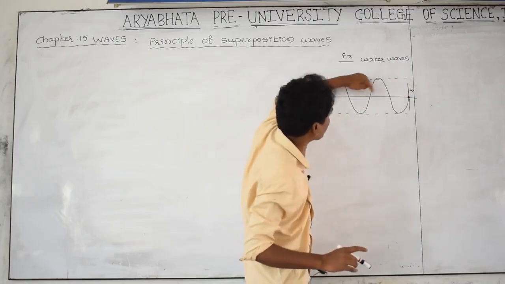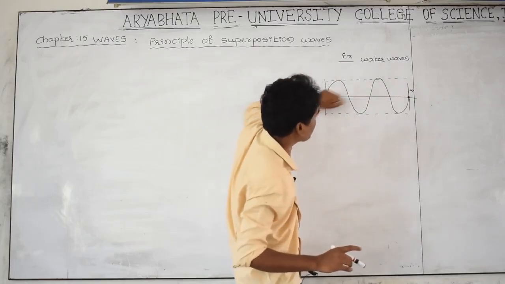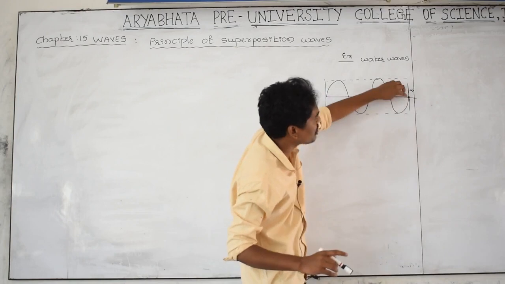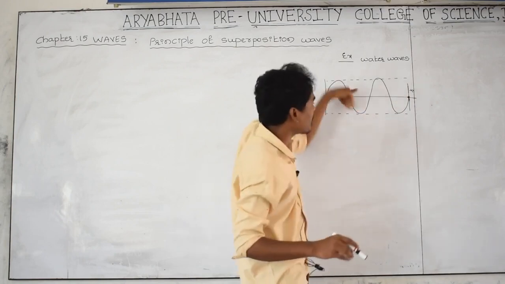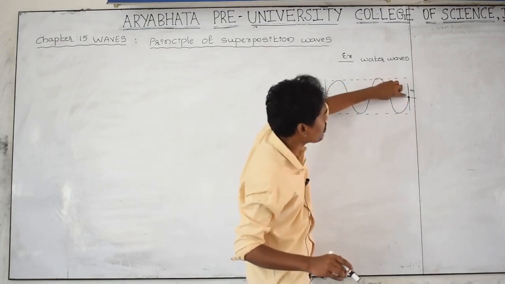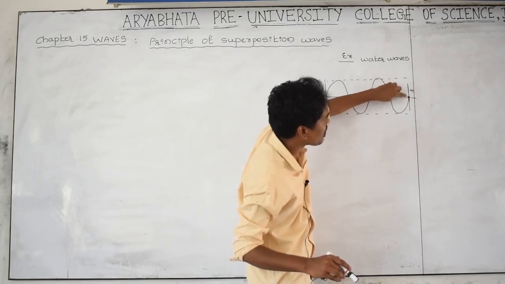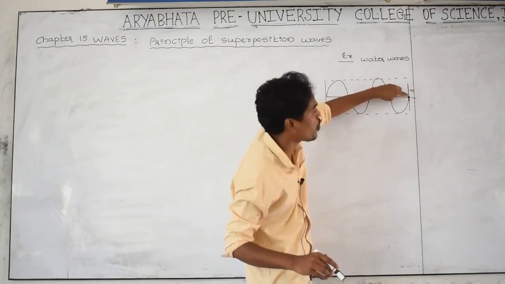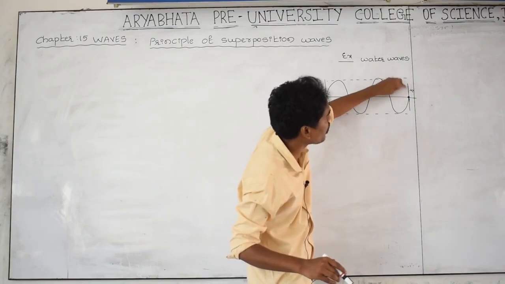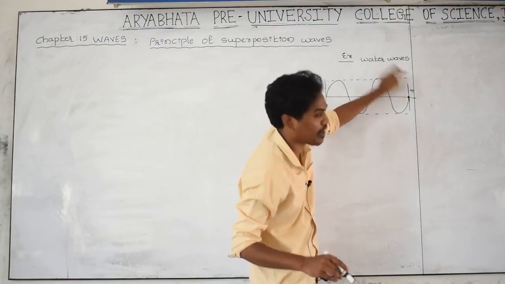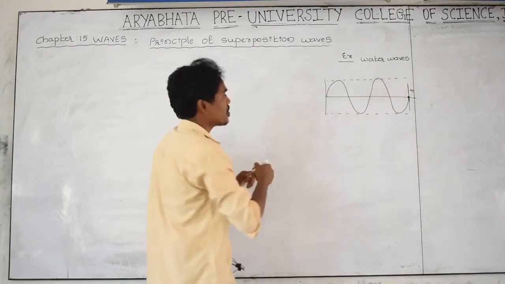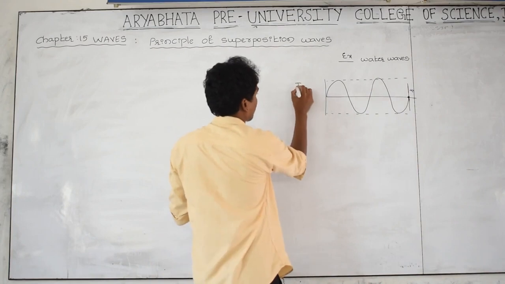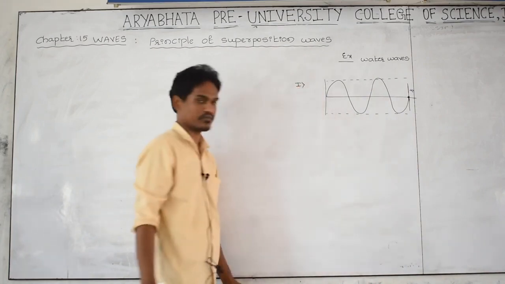This is the mean point, this is extreme, mean, extreme. Whenever this marker cap is disturbed by the wave, the displacement taken by this marker cap, from this point to this point, I am taking as y1. This is the first wave. One wave I have considered.